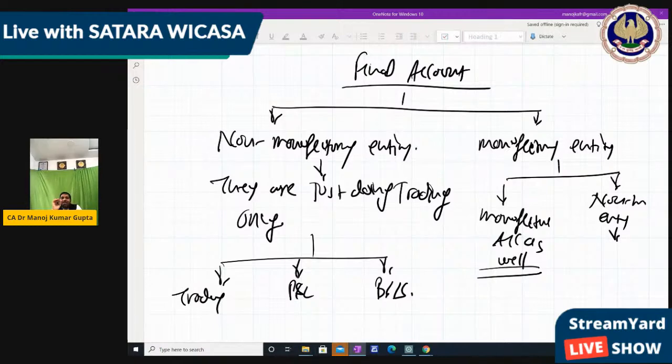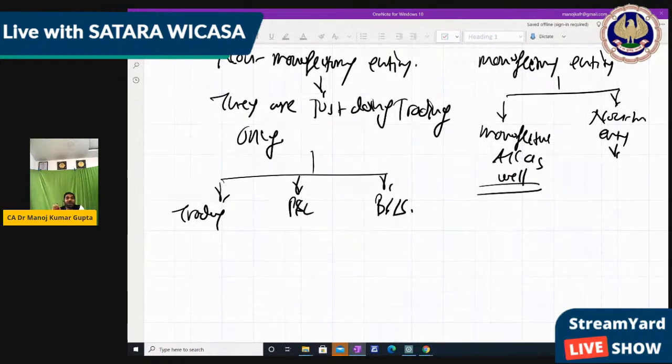Okay. So now friends, how to prepare the trading account, P&L account and balance sheet? We come to that part, because this type of question is asked in the CA Foundation for around 10 to 16 marks. So you have to learn this type of question with that 80% common part that I discussed in the beginning. Because in general, ledger, posting and trial balance are just basic parts, which are not directly asked in the exam. Maybe they can ask a small part, like in ledger whether it is a personal or impersonal ledger, whether it is a natural personal, an artificial or legal personal, or a representative personal.